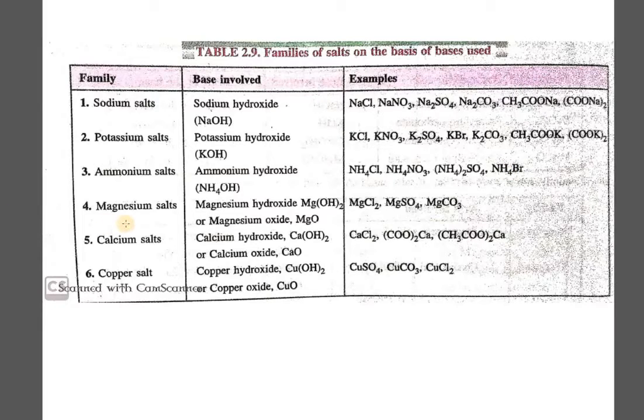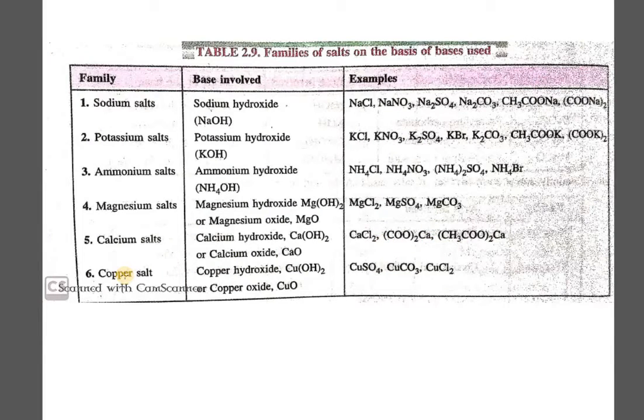Next is the magnesium salts, because of the magnesium hydroxide or magnesium oxide, and the examples are magnesium chloride, magnesium sulfate, magnesium carbonate, etc. Next, fifth is the calcium salts, where it will be the involvement of calcium hydroxide or calcium oxide, and the examples can be calcium chloride, calcium oxalate, calcium acetate, etc.